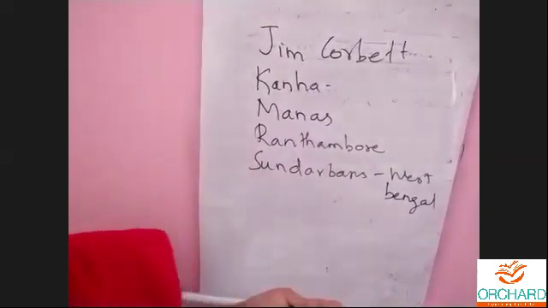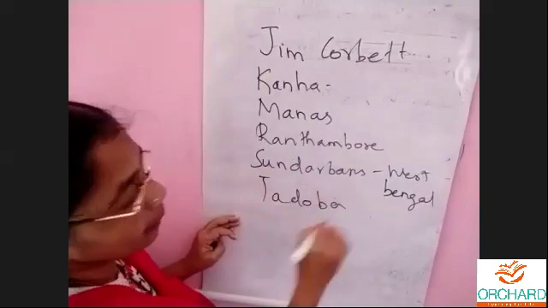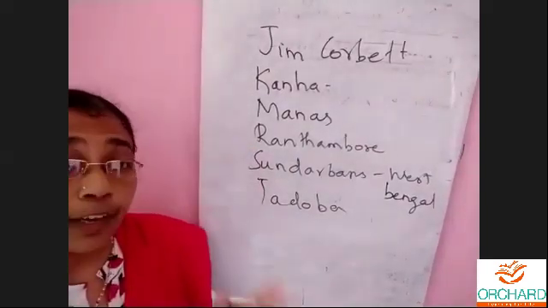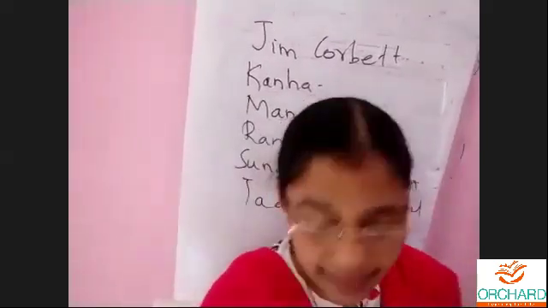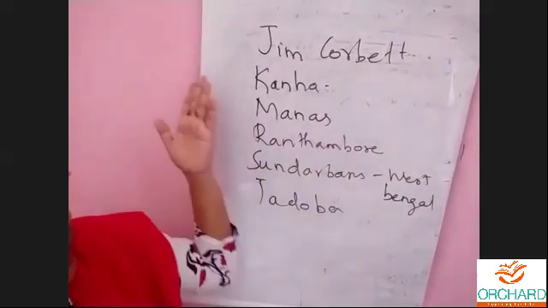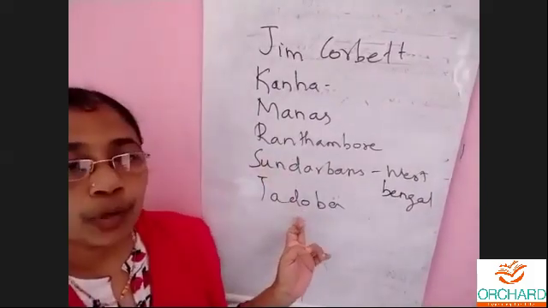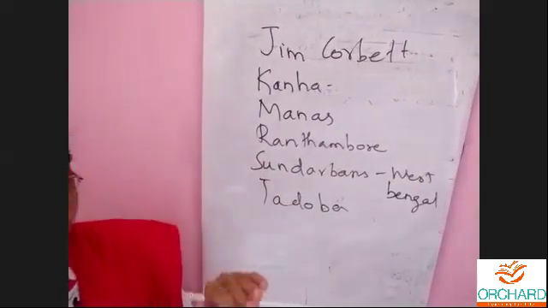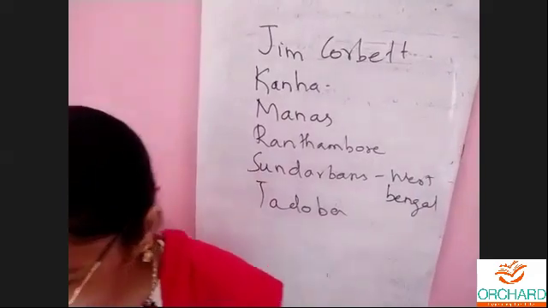And finally, Tadoba in Maharashtra. So we have some six famous tiger reserves: Jim Corbett, Kanha in Madhya Pradesh, Manas, Ranthambore, Sundarbans and Tadoba. These are the few important tiger reserves that they have selected for Project Tiger. Yes, children, got it?